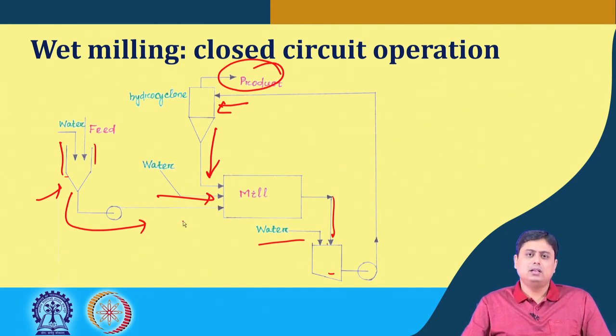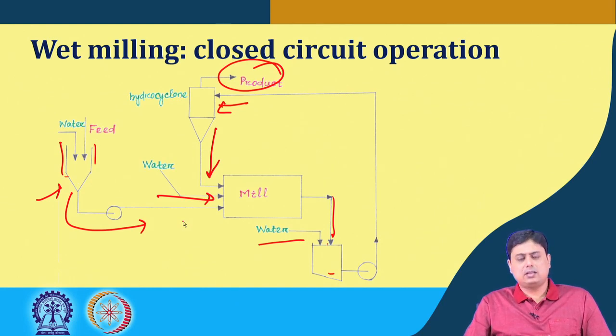We have also seen wet milling and dry milling operation. In the wet case, we have water as the carrier medium. In the dry milling case, we have dry air as the carrier medium. Both have their pros and cons. Based on this, we have to choose appropriate size reducing equipment.